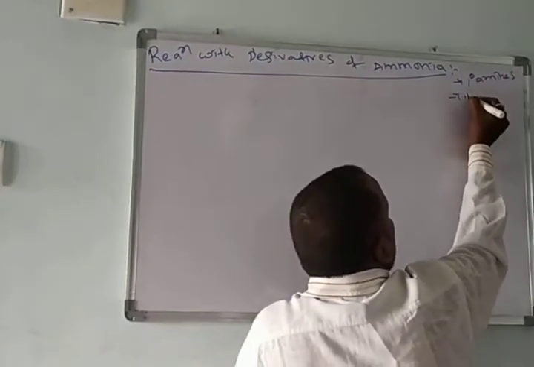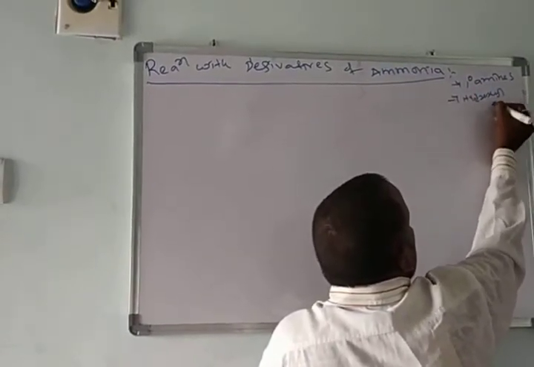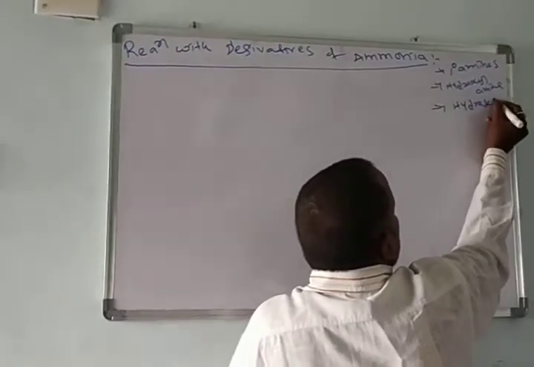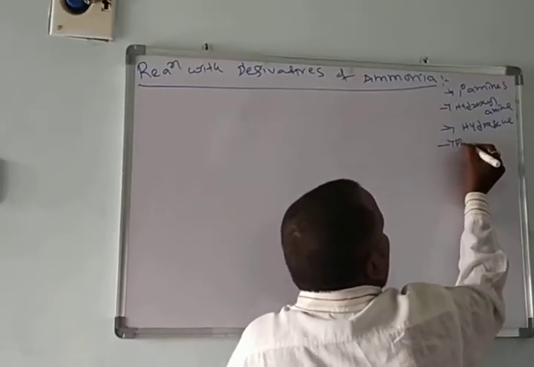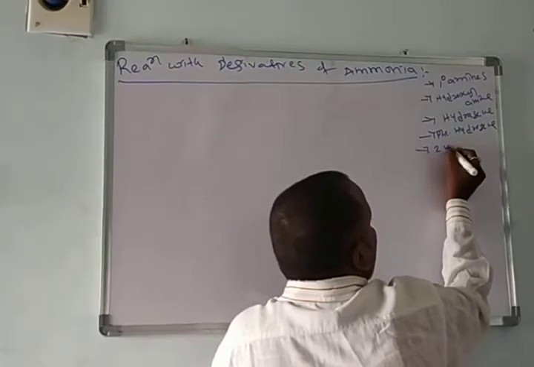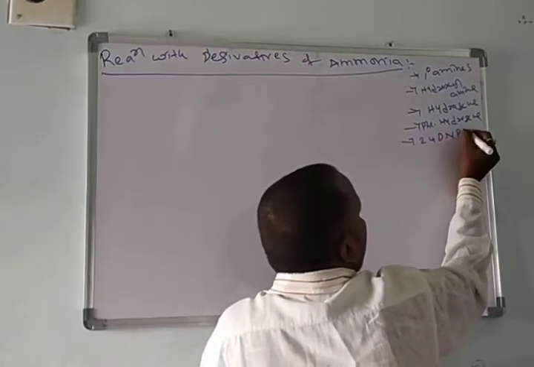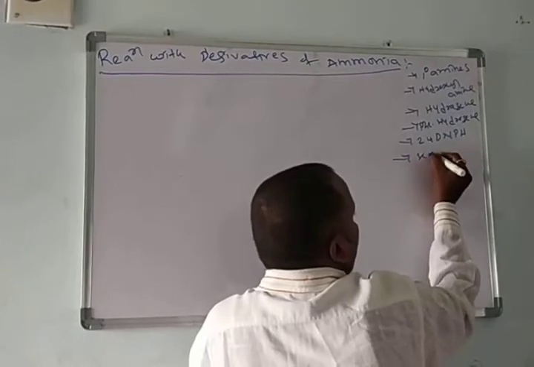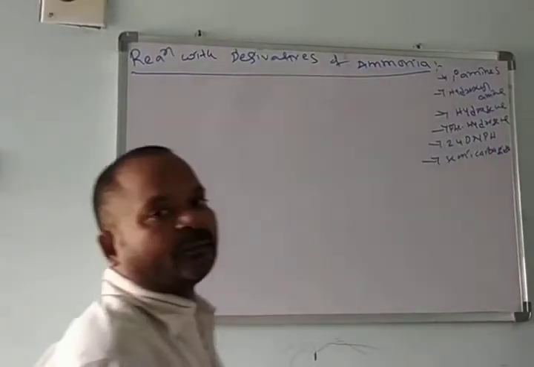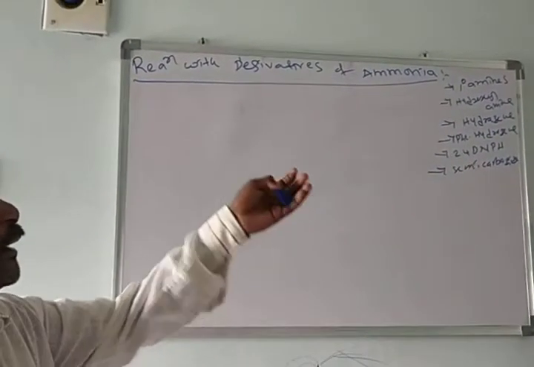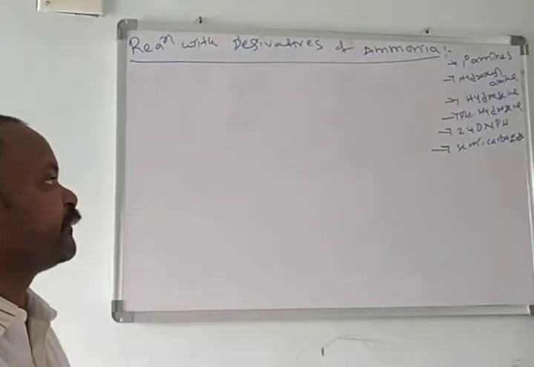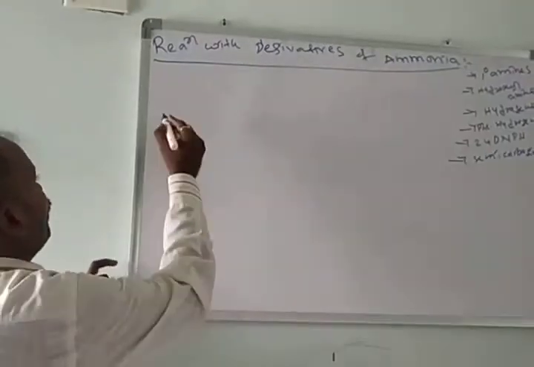And here hydroxylamine, hydrazine, phenylhydrazine, 2,4-DNPH, 2,4-dinitrophenylhydrazine, semicarbazide. These are the derivatives of ammonia. When an aldehyde or ketone reacts with these, we get the concerned products.